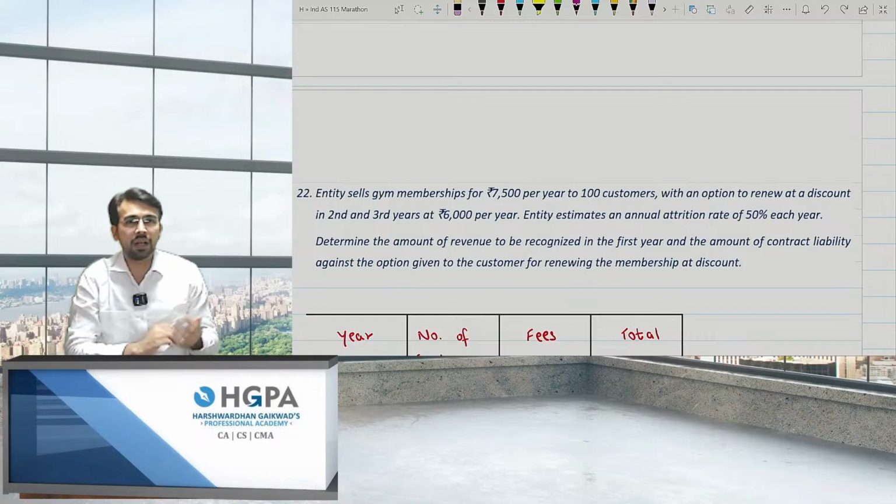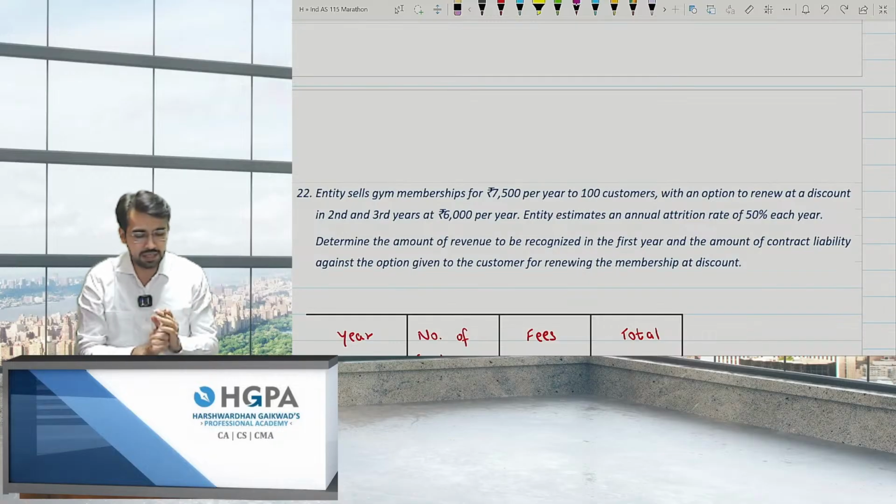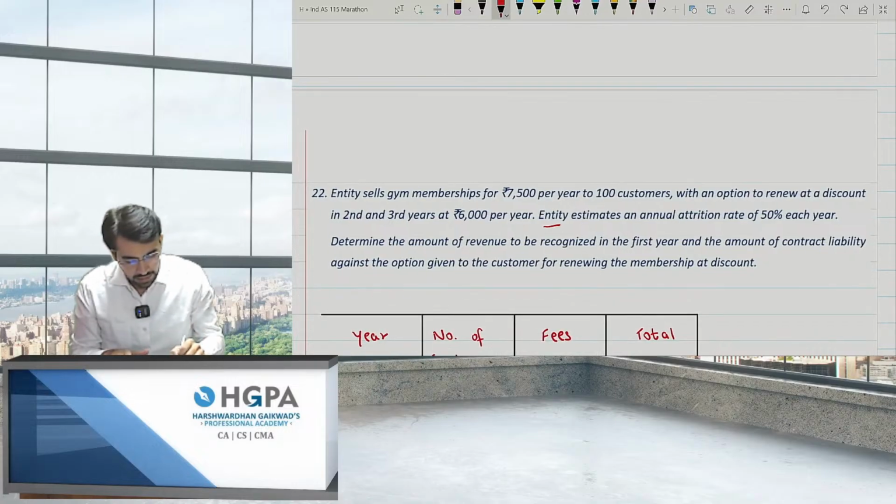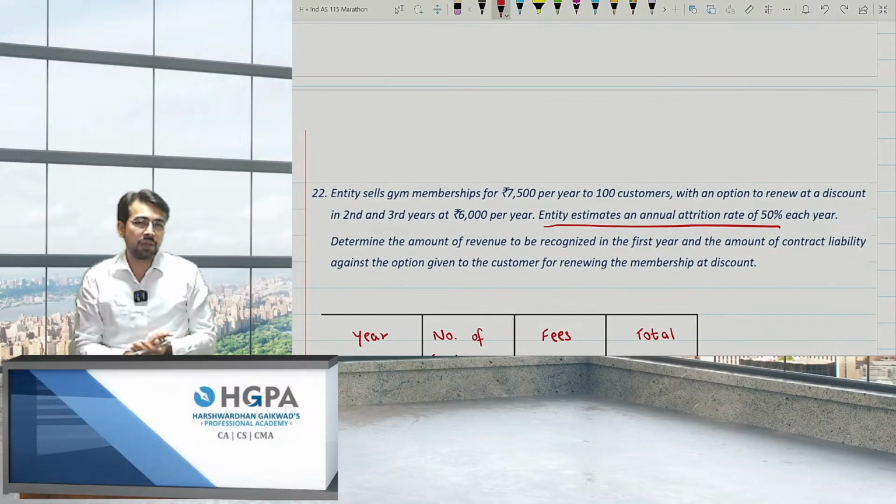Okay. So how will I book the revenue in the first year? They are asking that. See, what they have given is the entity estimates an annual attrition rate of 50%. Attrition rate is nothing but they will leave.